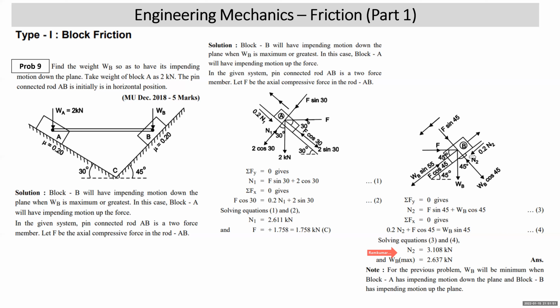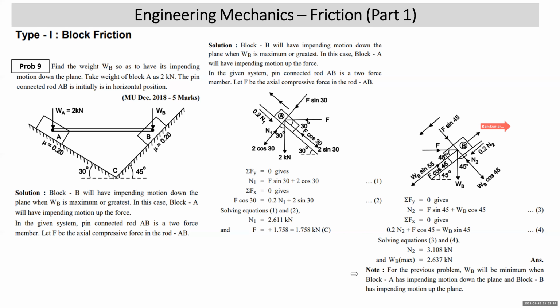Here in the free body diagram, there is one correction: as the impending motion is down the plane, friction will act up the plane. In the working, it has been considered up the plane. Also, this arrow is extra. This is a printing error. On the FBD of block B, there is no such force, so it is not to be considered. I think you understood that correction in the diagram. This friction will be up the plane and this arrow is extra.